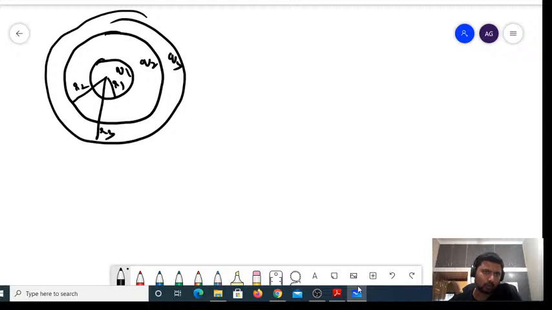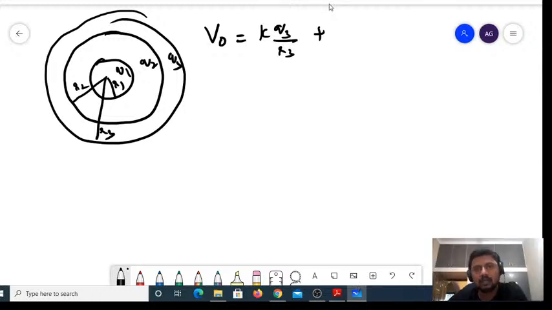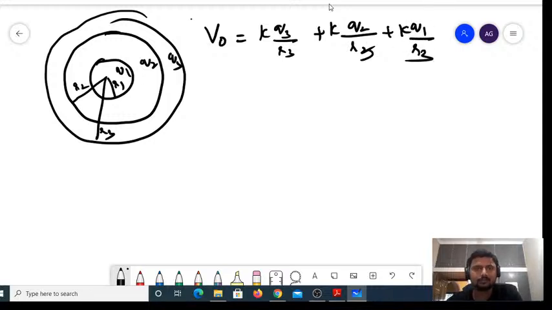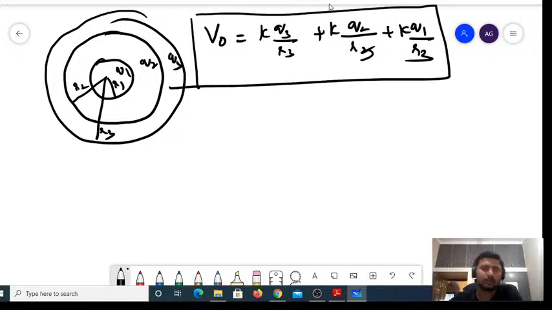On the outer surface, V would be equal to, due to its own surface, k into Q3 divided by R3. Similarly, plus due to the second sphere, k into Q2 divided by R3, and due to the first, k into Q1 divided by R3. The distance is R3 for both. You're supposed to consider both of the distances.